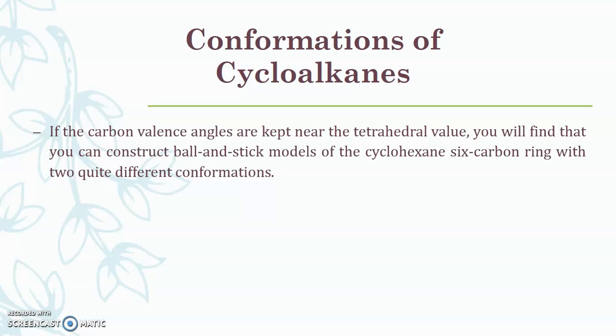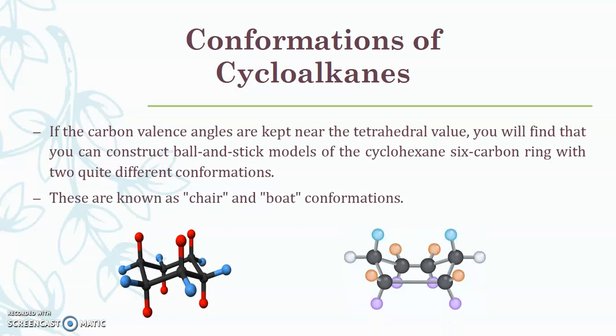If the carbon valence angles are kept near the tetrahedral value, you will find that you can construct ball and stick models of cyclohexane with the 6 carbon atoms in the ring in 2 different conformations. These conformations are known as chair and boat conformations.